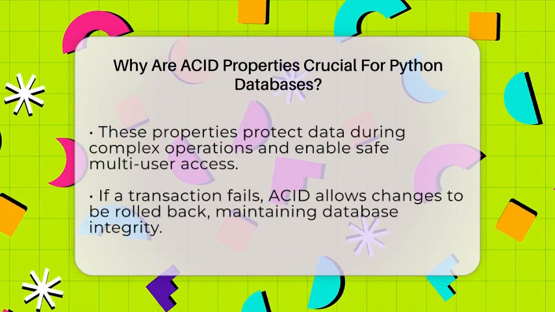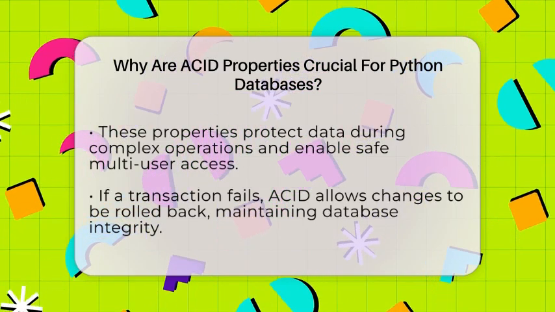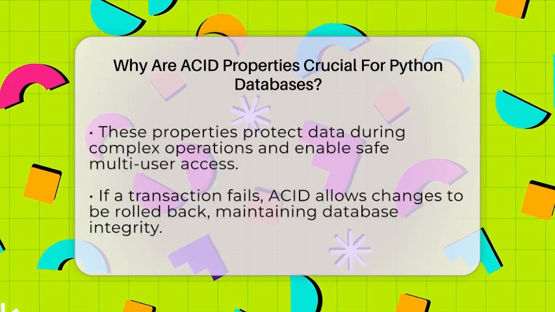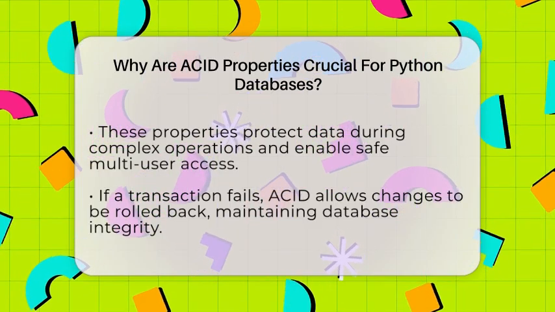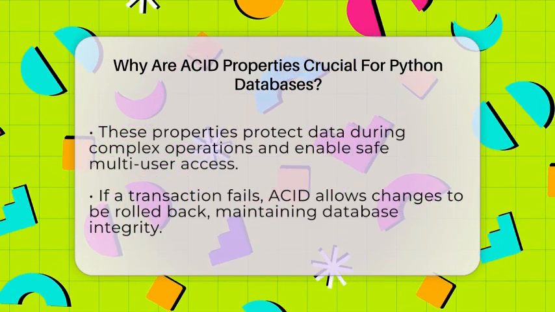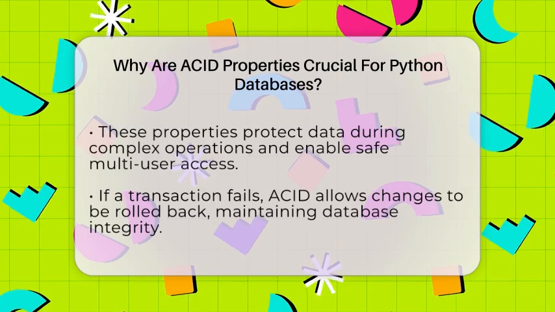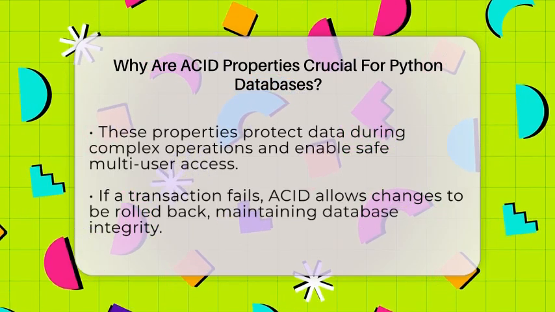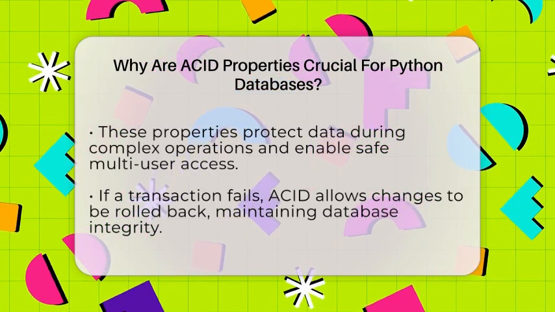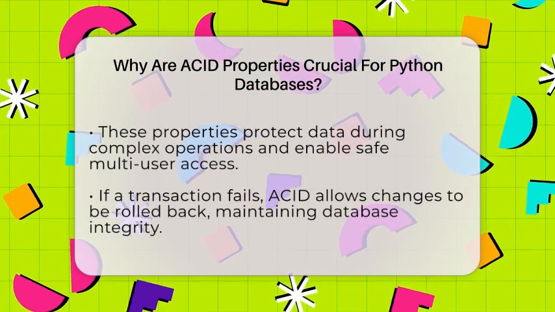In Python application development, understanding these properties is important because they protect your data during complex operations. They also allow multiple users or processes to work safely at the same time. If a transaction fails, ACID properties help roll back changes so your database stays correct.